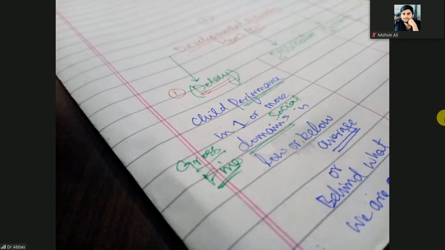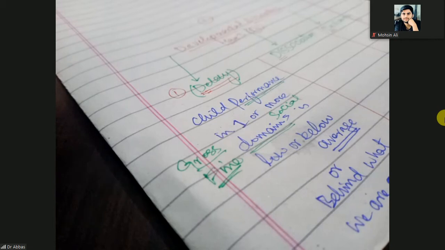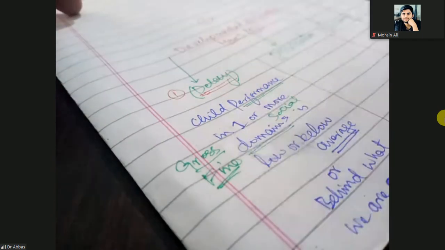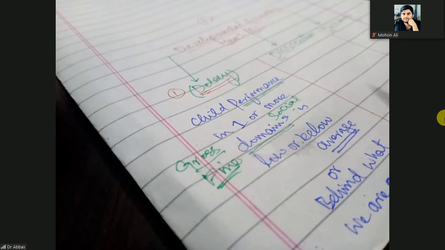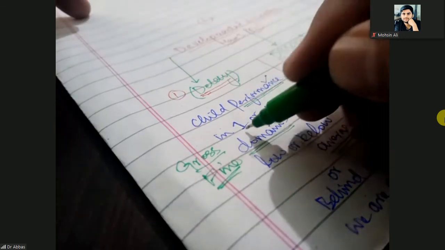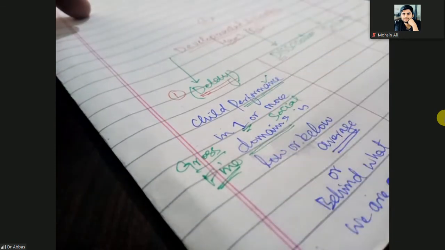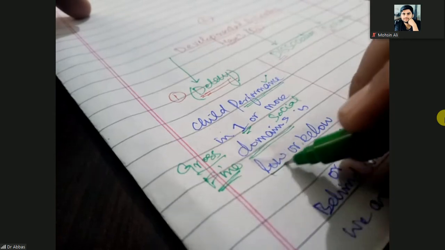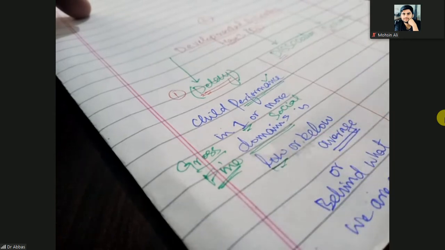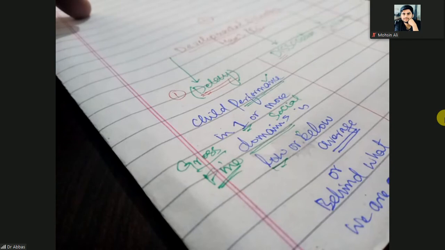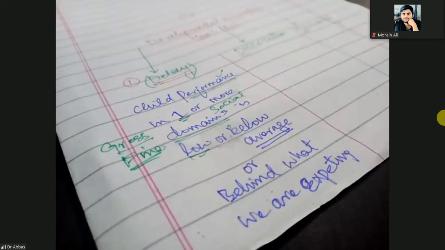So if the age of the child is 3 months and still that child is not holding the neck, that is the developmental delay.